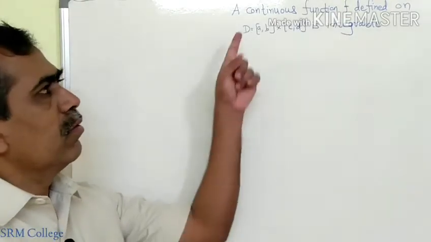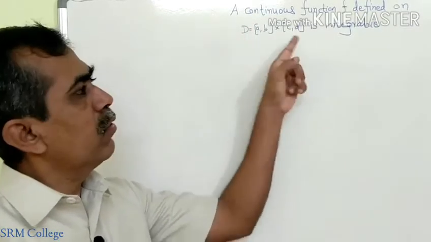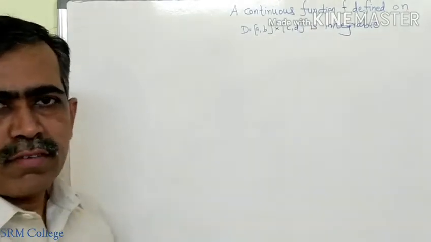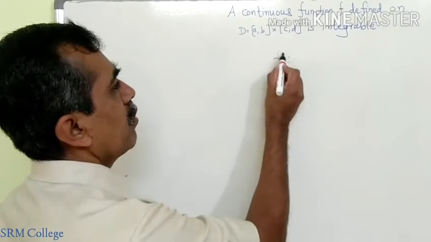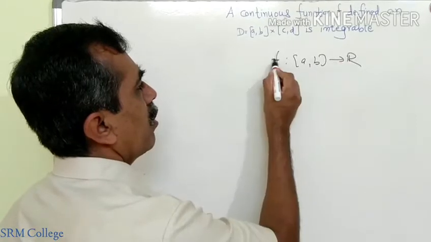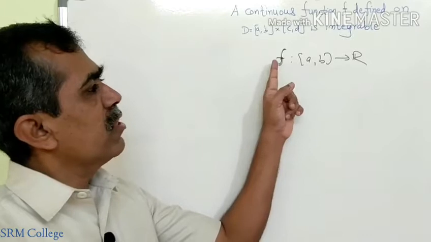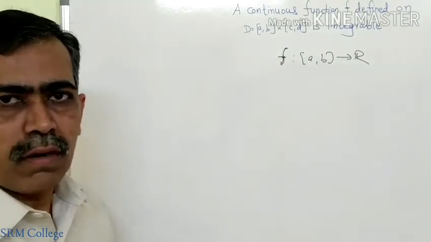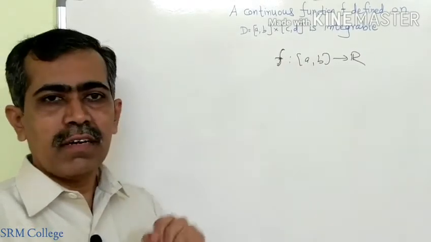Hello everyone. Today we will see the property of continuous functions defined on a closed and bounded rectangle. All of you know in your second year in Riemann integration of functions of a single variable, which was a function defined on a closed and bounded interval [a, b] in R. So if f is a continuous function defined on such a closed interval [a, b], then f is always integrable.